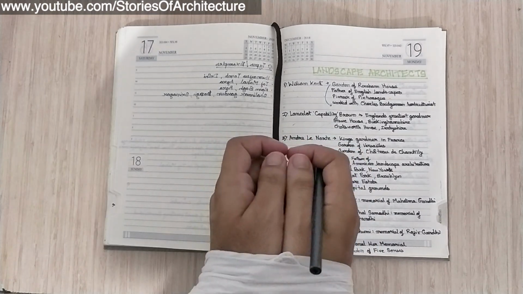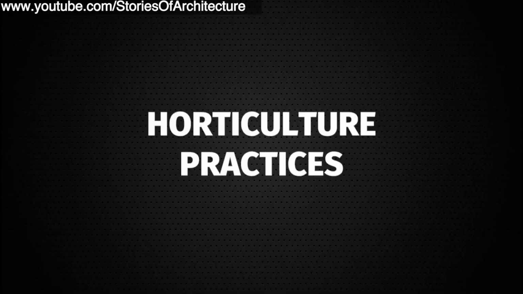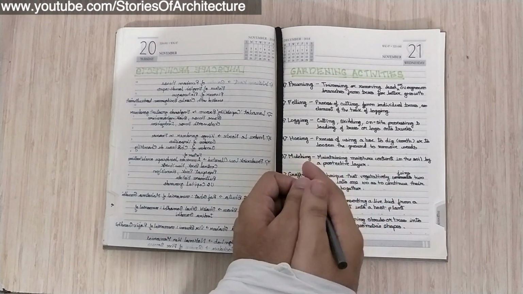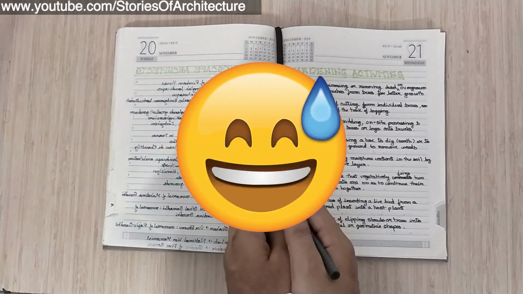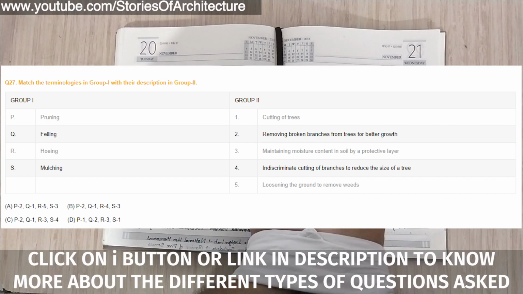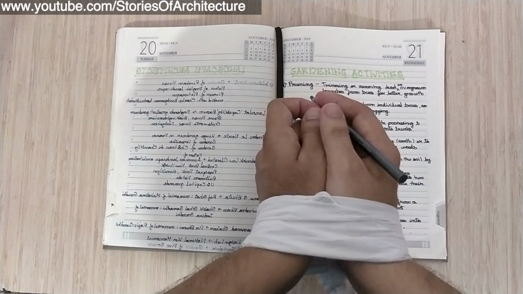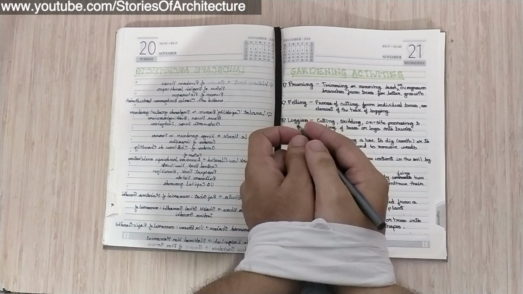Okay, now let's have a look at the definitions of a few horticulture practices. Horticultural practices. Please ignore the title written on my notebook. So, GATE had these match the following definition questions in the past related to these practices. Therefore, we will get into each one of them, starting with pruning.